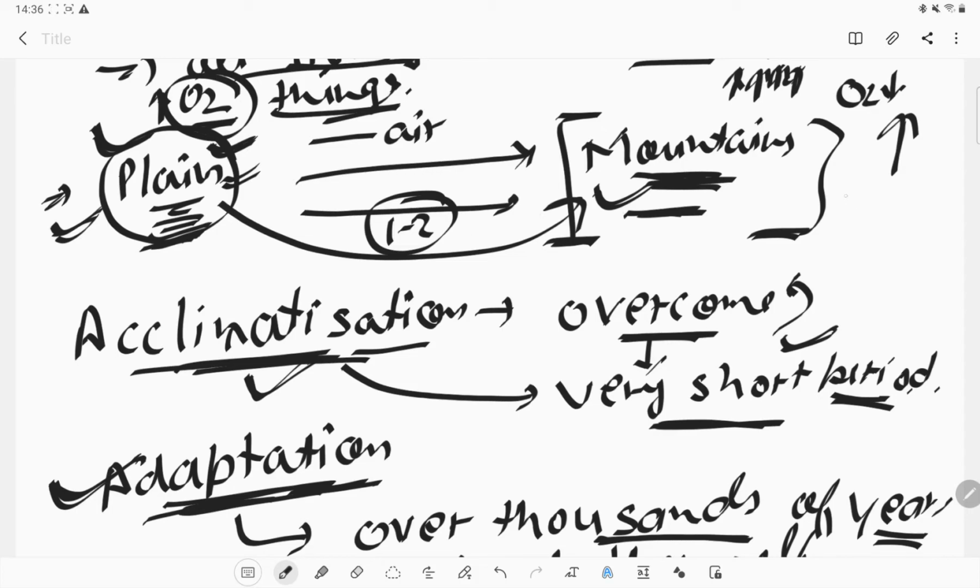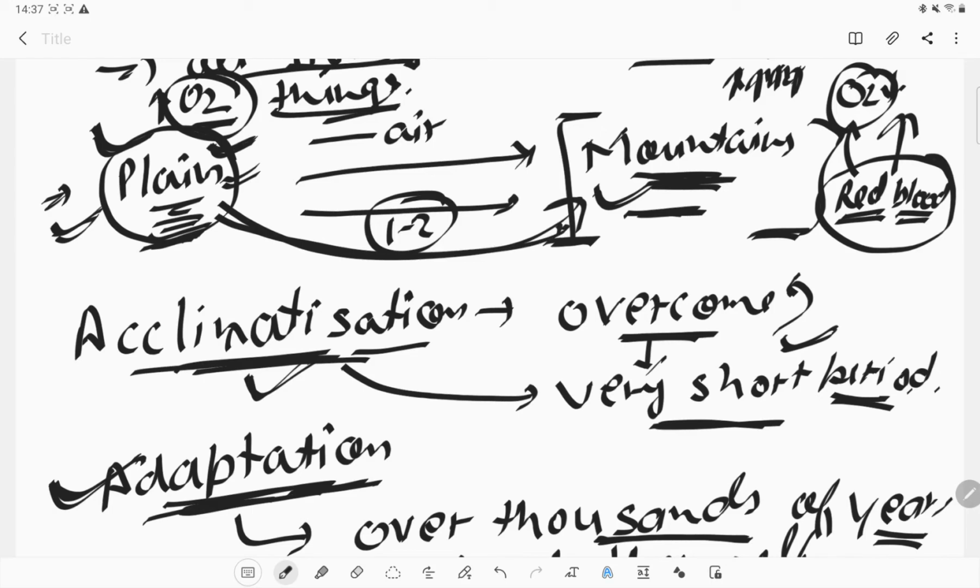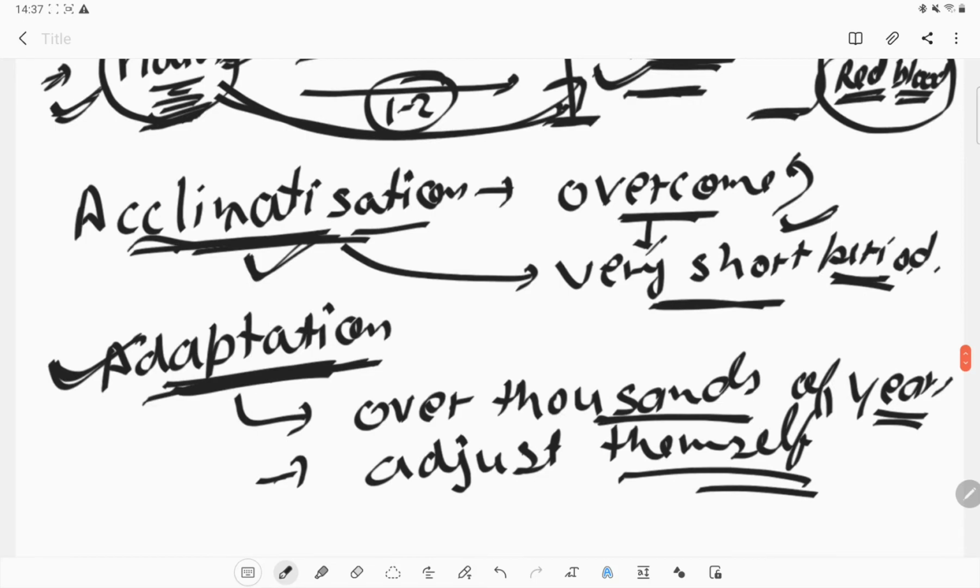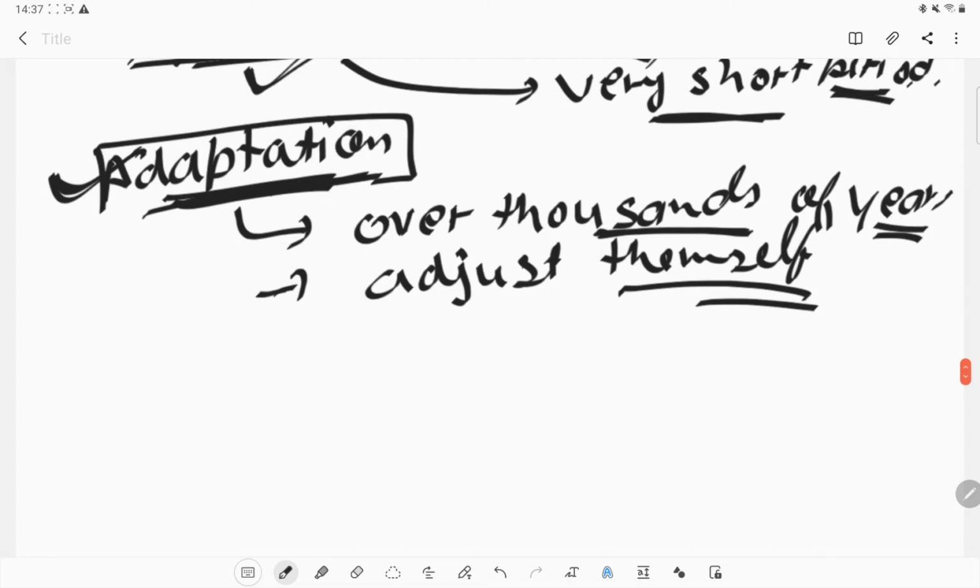After some time, our body will generate red blood cells in more amount. If we have more red blood cells in our body, that means we can get more oxygen and use that oxygen. So it requires 1 or 2 days to acclimatize in that area, but we are not adapted to that area. Adaptation requires a very long time. These are the two important concepts which you need to be clear about.